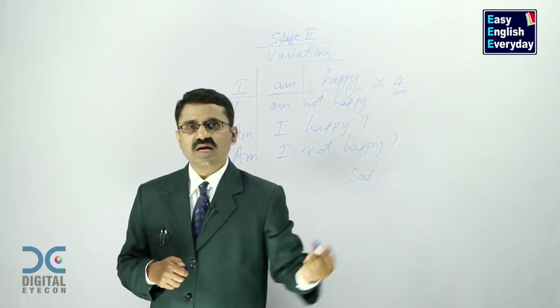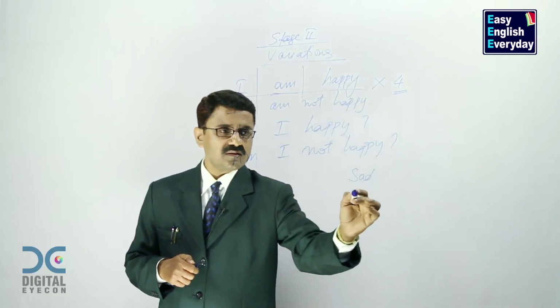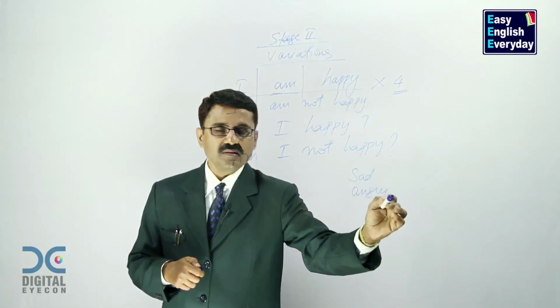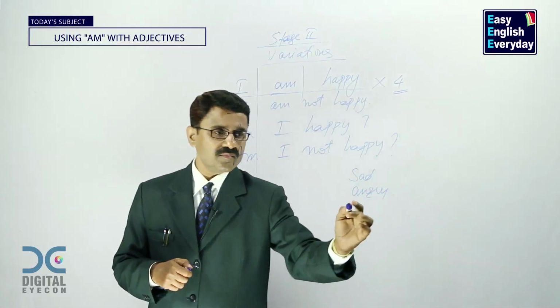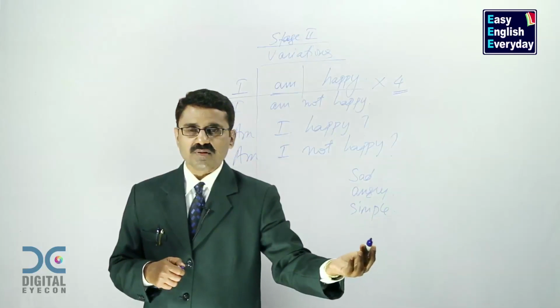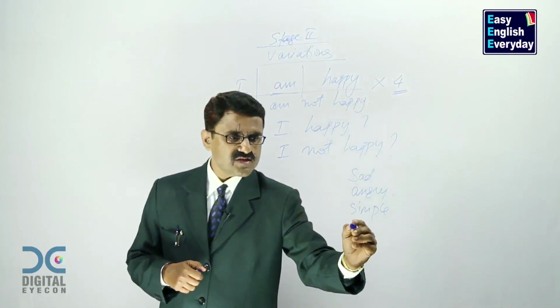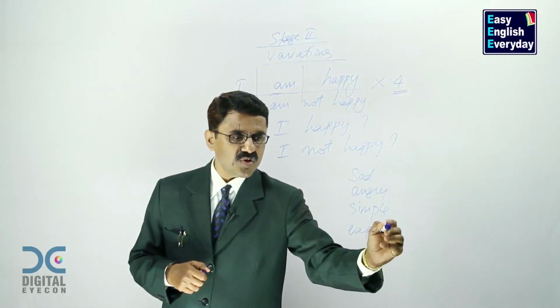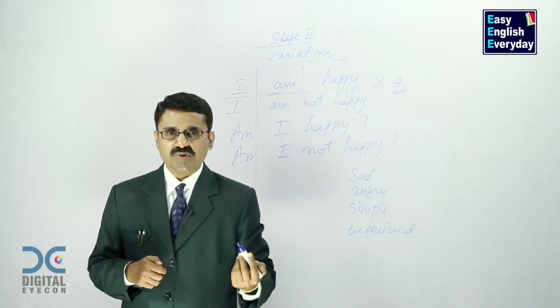Sad. I am sad, I am not sad. Am I sad? Am I not sad? Angry. I am angry. I am not angry. Am I angry? Am I not angry? Simple. I am simple. I am not simple. Am I simple? Am I not simple? I am experienced. I am not experienced. Am I experienced? Am I not experienced?